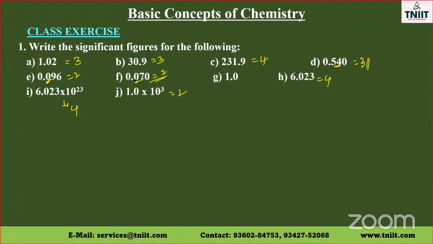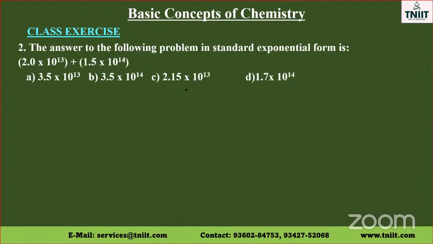So this 0 is not significant, but this 0 is significant. Therefore, the number of significant figures is 2 here. Here this is between two non-zeros, therefore this is significant. Here also this is significant. So therefore, the number of significant figures in 1.010 x 10^3 is 4.